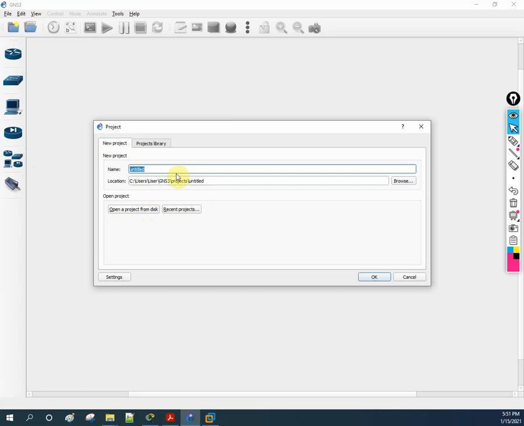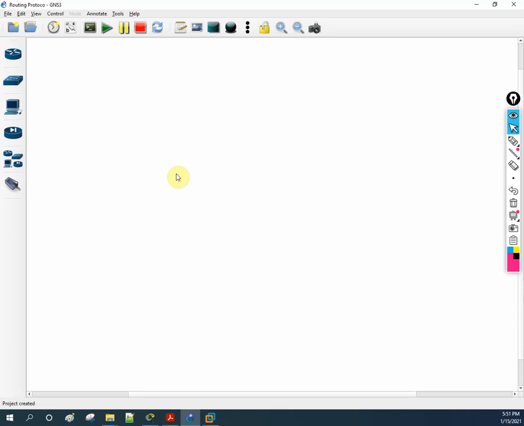Let me give it the name routing protocol, so I can write the notes here. So let's see what I will write here. Routing protocol. In interviews they ask these types of questions also: what is routed protocol and routing protocol. So you need to remember. Let me write here so you can copy and write down.